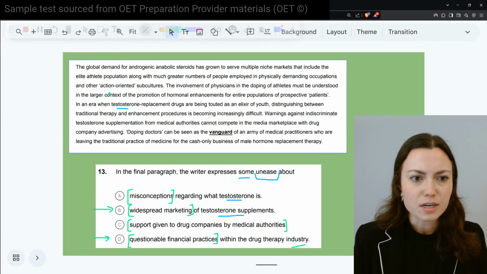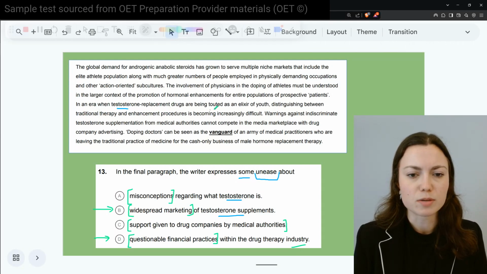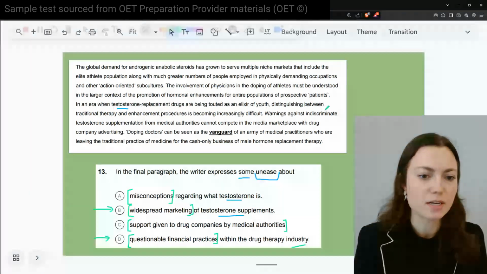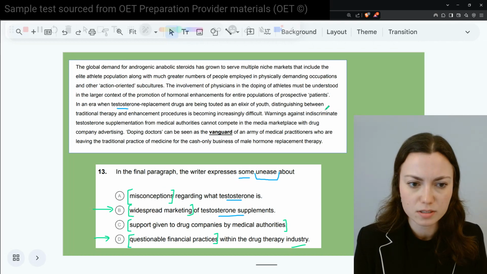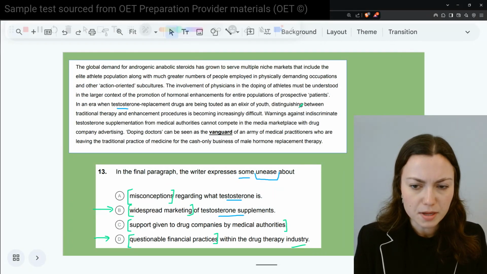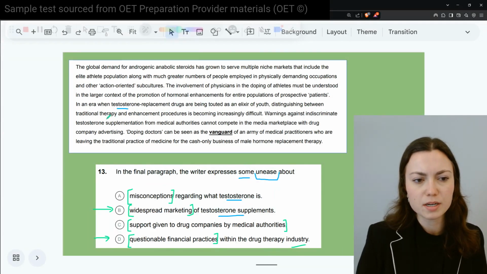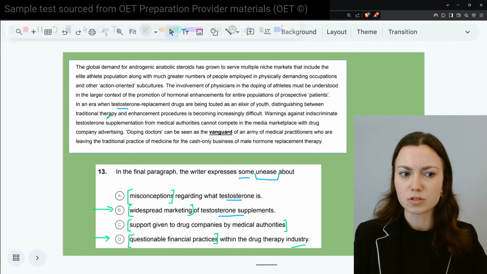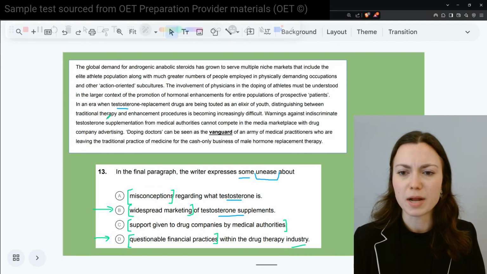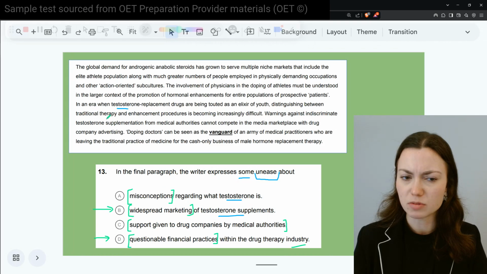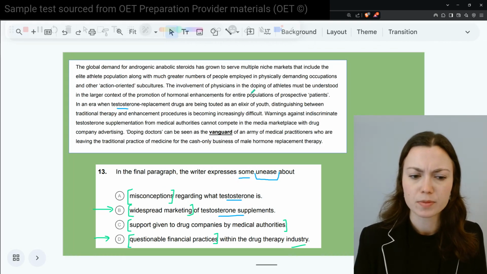What we have here regarding the definition is, okay, so in an era when testosterone replacement drugs are being touted as an elixir of youth, distinguishing between traditional therapy and enhancement procedures is becoming increasingly difficult. Okay, again, what is the confusion there? It's between what's considered a therapy traditionally and what is an enhancement procedure. But actually, what testosterone is isn't really in question from what I can see there. So looks like it's not that.